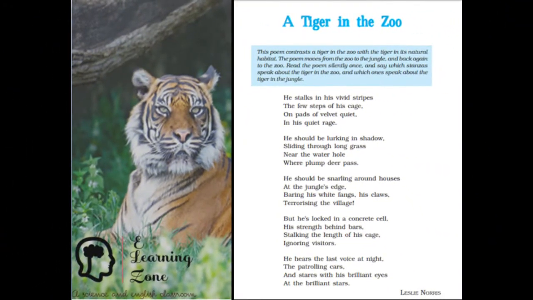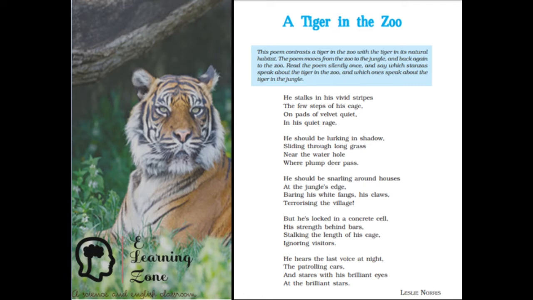In the poem, A Tiger in the Zoo, the poet Leslie Norris talks about the tiger that is walking in the cage. The tiger looks very beautiful, but he is imprisoned. The objective of the poem is to make the young readers understand their responsibilities to preserve the environment and take care of the earth. Now let's read the poem once.